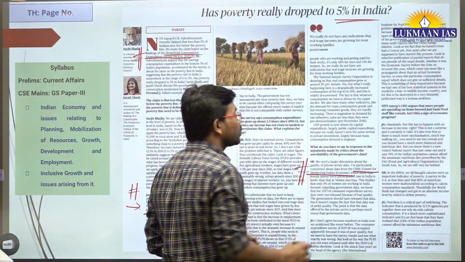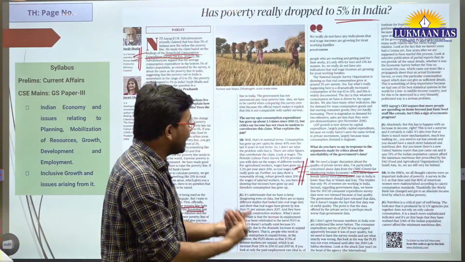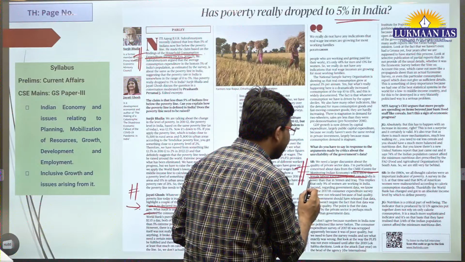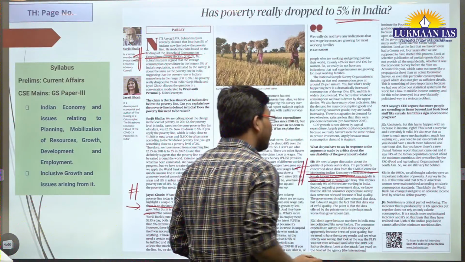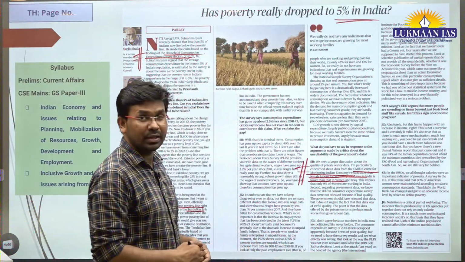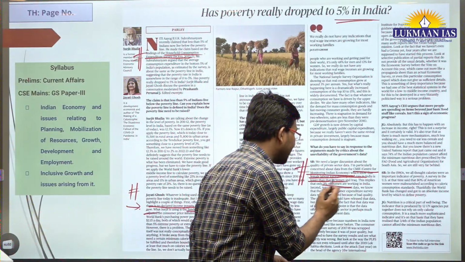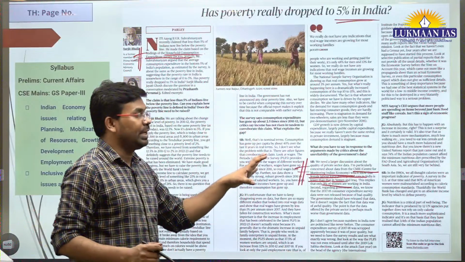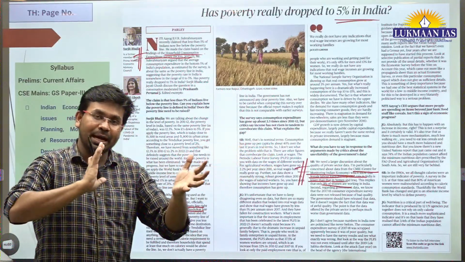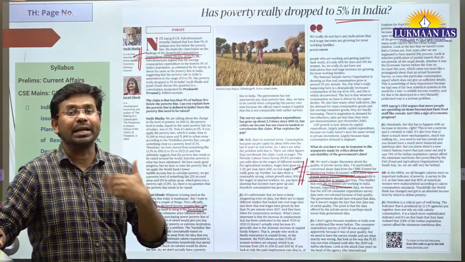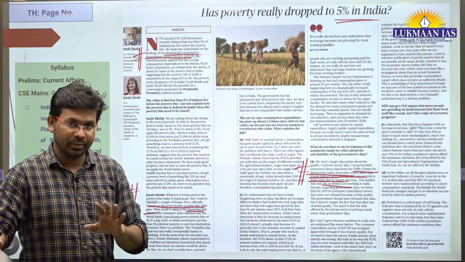So this has also come up with a report, and in that report they show that the female labor force participation rate in India is lower than that of Yemen and Iraq. This implies that only 9% of Indian women are working in India. So here they are counter-questioning, contradicting the poverty level data.